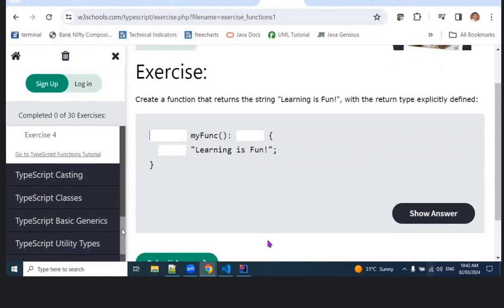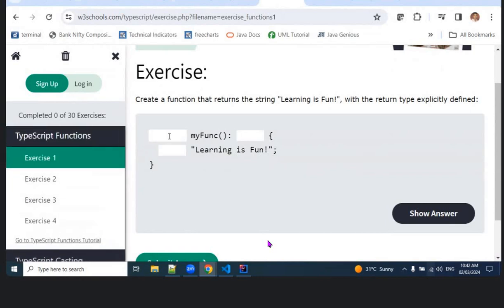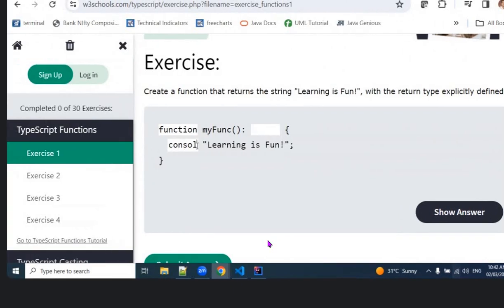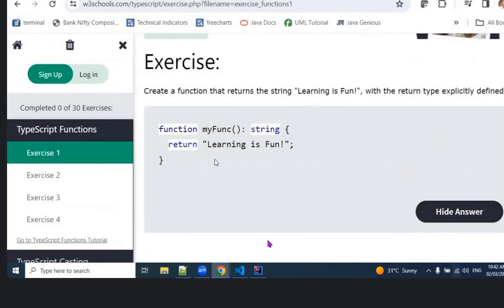After this one, a small test. Haven't prepared well. You try that. So this is nothing but a function only. Function my function. So here my function is having learning is fun, is fine. This is nothing but console.log return.